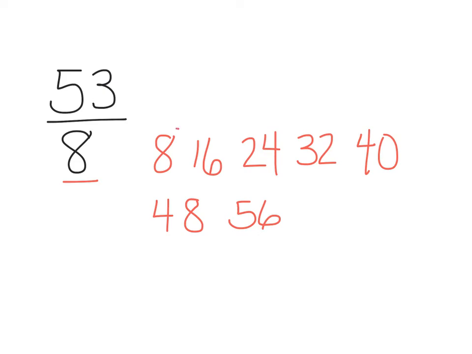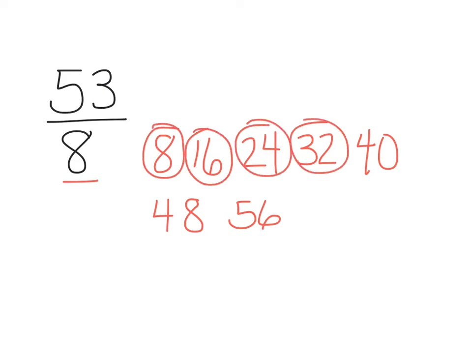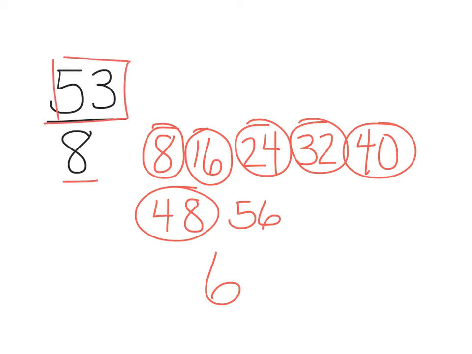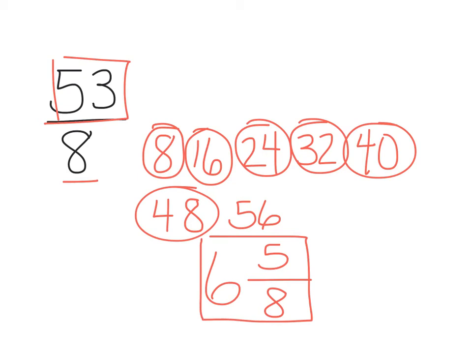So we know that we have 1, 2, 3, 4, 5, 6 wholes that fit in there. And then we're going to have some left over, okay? So we're looking at this 53, and we want to think, okay, how many from 48 to 53? Well, we would have 5 left. So our mixed number for this one is 6 5/8.